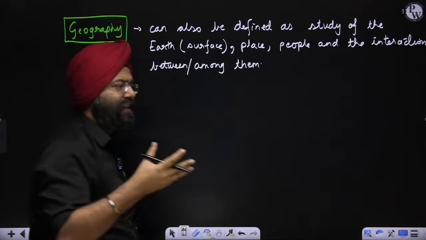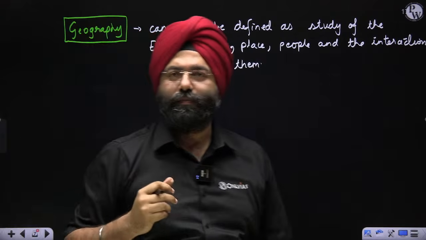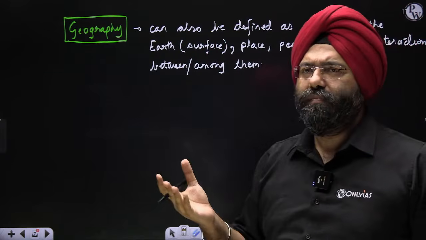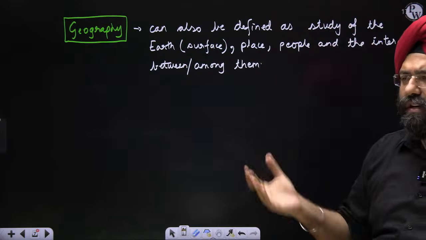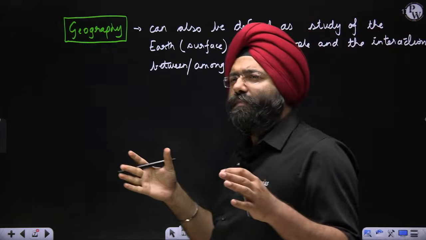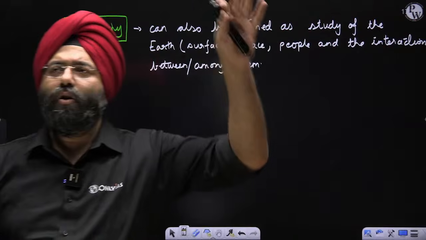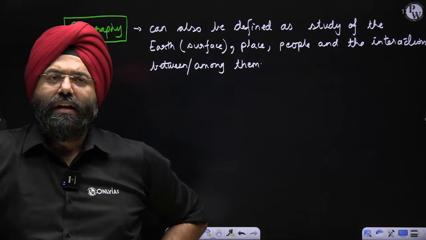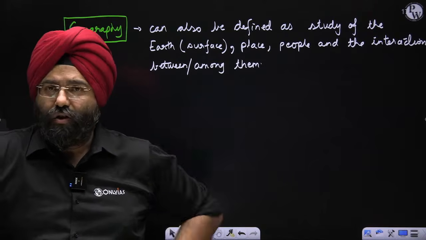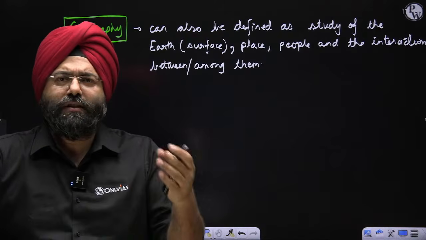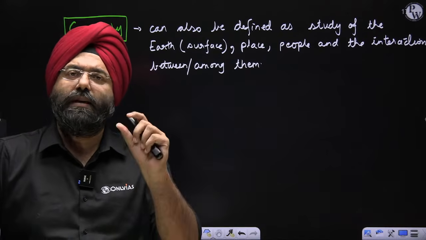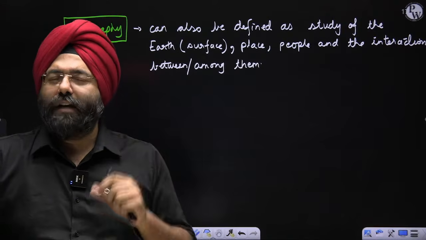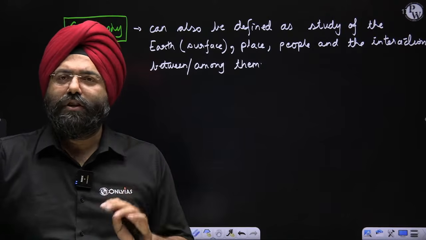Now, let me explain using an example also. I am saying geography is defined as a study of the earth overall, places, people, and the interaction that is taking place between or among all these things. Clear? This definition is a little more holistic than the previous description. Let me make you understand this particular definition through an example.